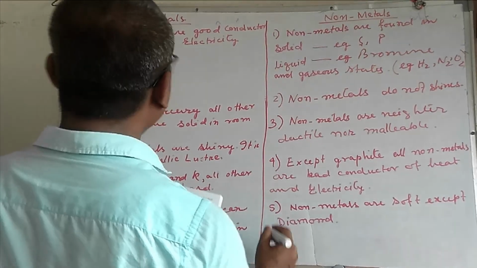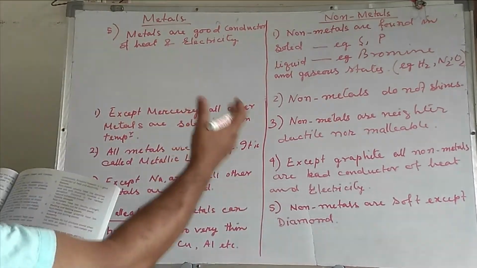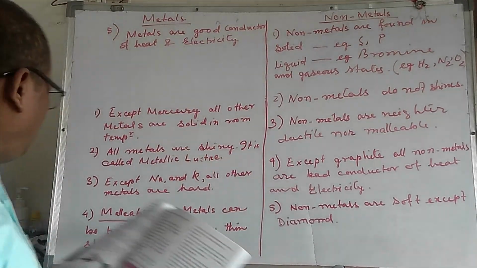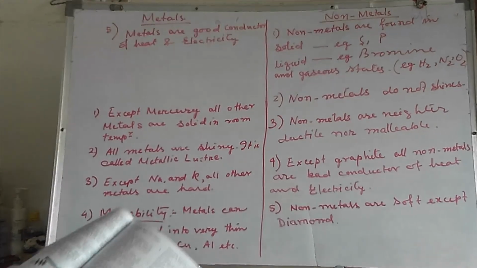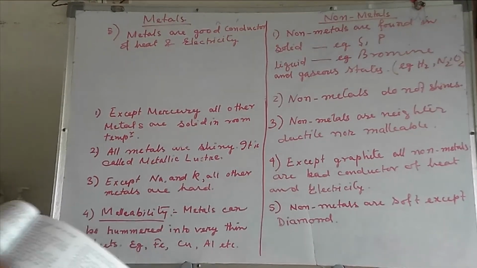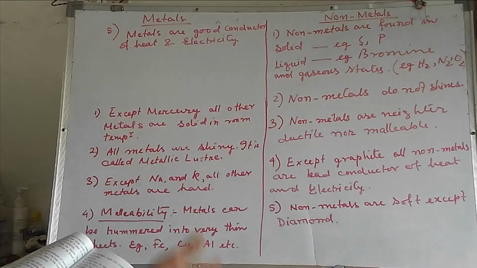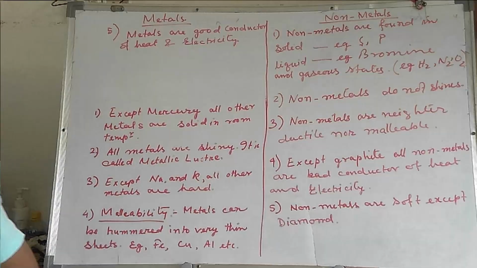So here I have 5 points, here also I have 5 points. If you need, according to you, learn from the books. So what is the physical difference between metals and non-metals? I have discussed here, you can note it down. Remember the symbol of water and some other elements, it is better for us. So go through the lessons once. Okay, thank you.